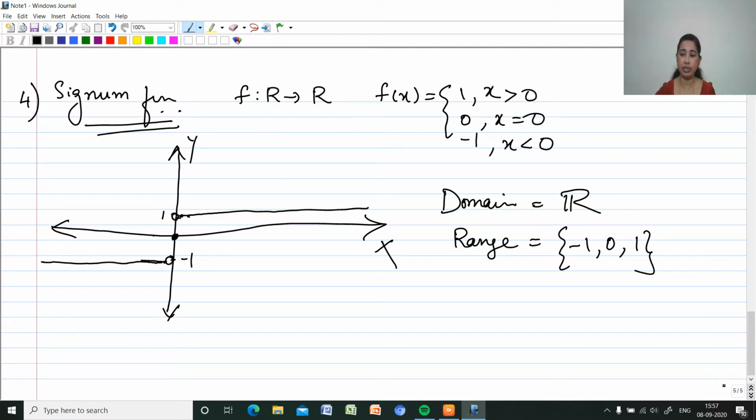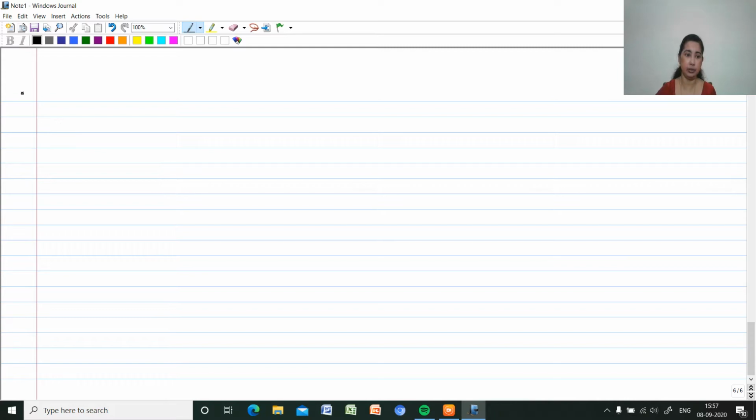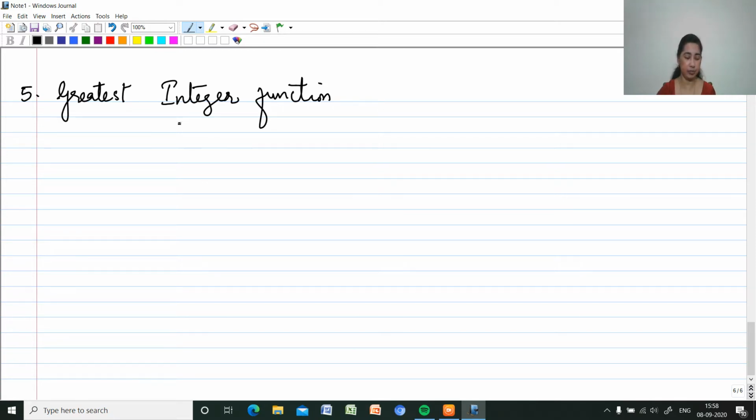Then the next one which we have to discuss is the greatest integer function. Greatest integer function graph. So the definition of the greatest integer function: it is also a function from real numbers to real numbers, defined by f of x equal to integer part of x. This is the symbol for integer part. And what does it mean? What is the meaning of integer part?